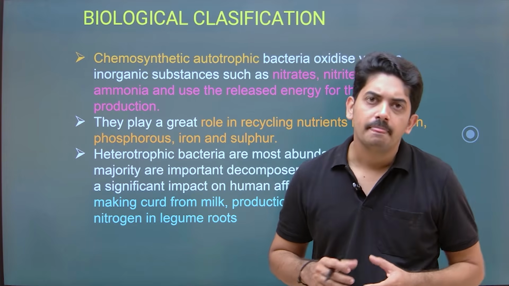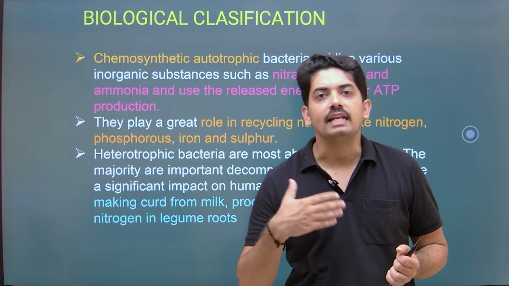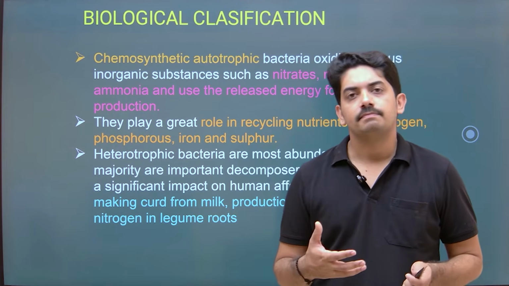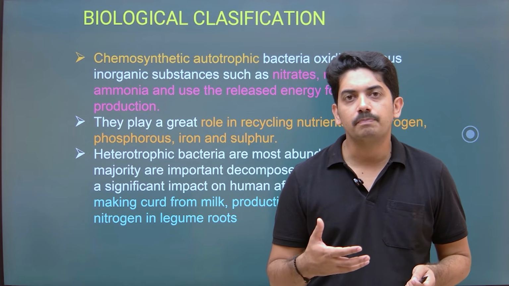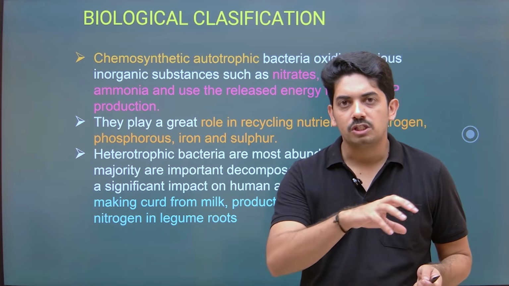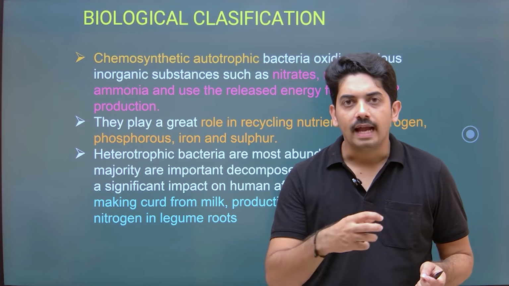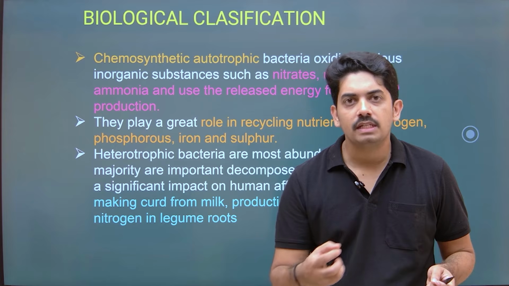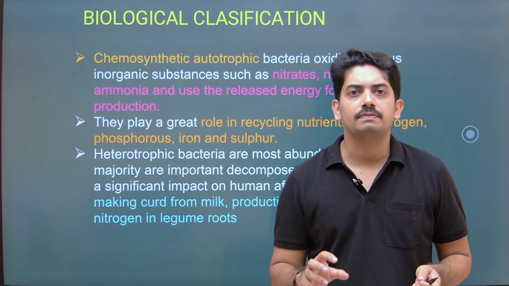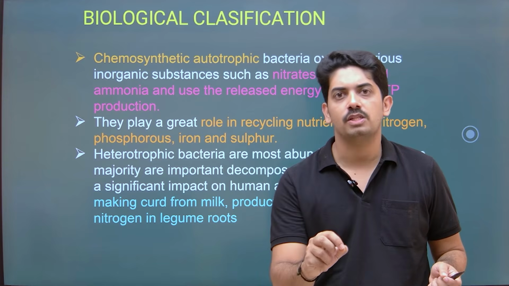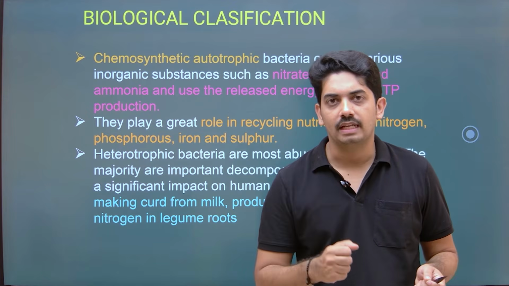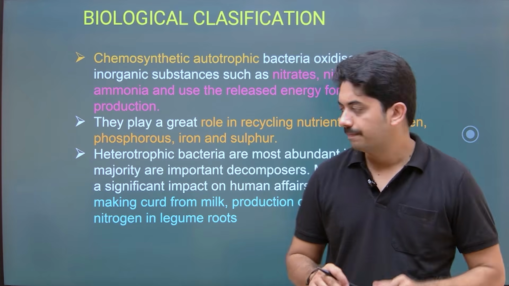Similarly, we know that organisms help in recycling the chemicals present in decomposing cells, like phosphorus is recycled, iron is recycled, nitrogen is recycled. It is because of the bacterial activity. Those bacteria use the chemicals as a source of energy to derive their food.